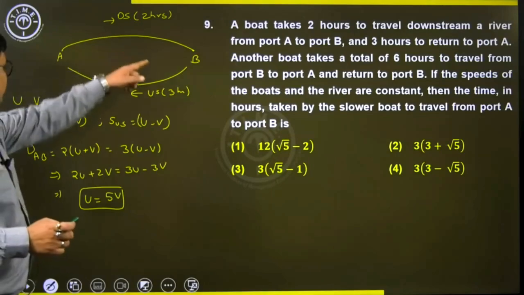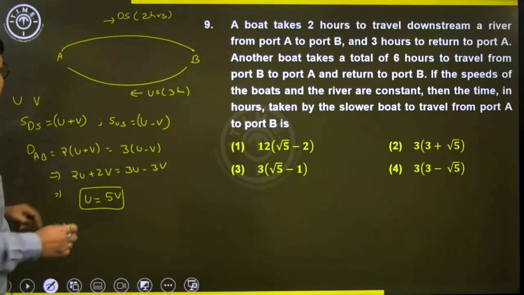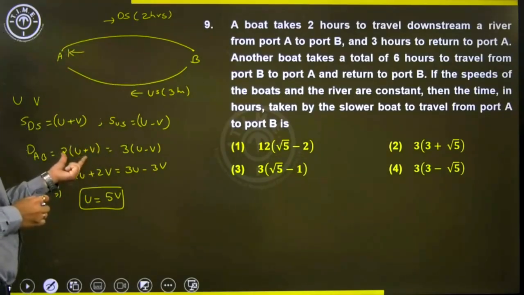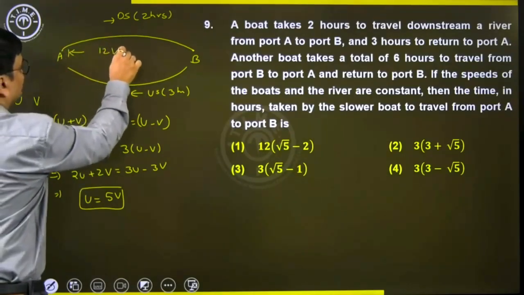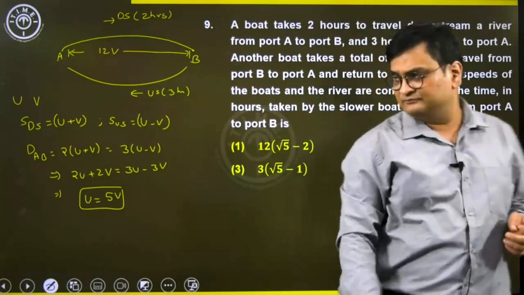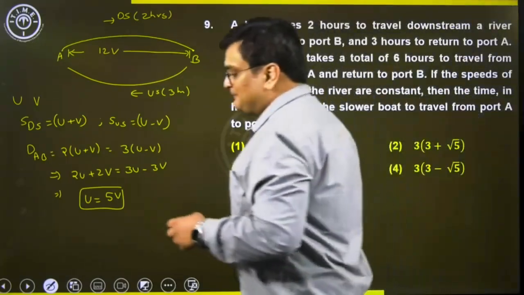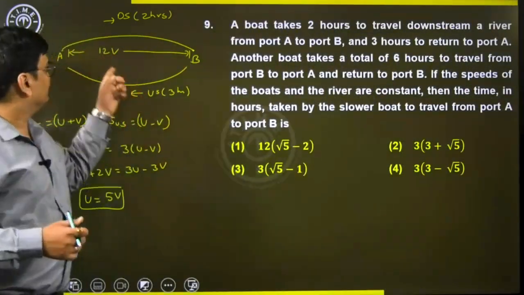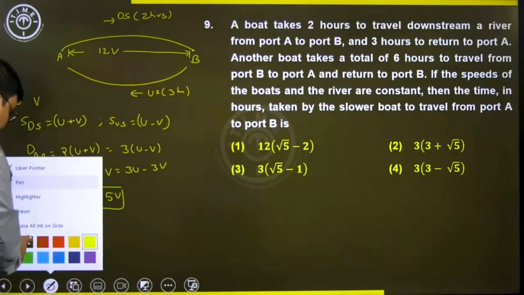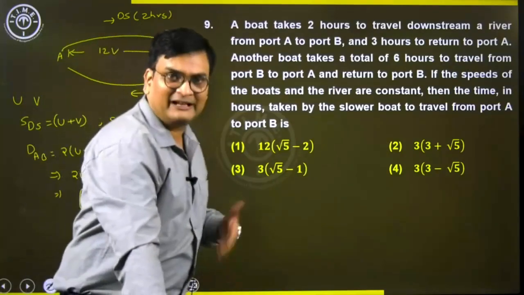That means downstream speed will be 6V, and hence this distance will be nothing but 2 into 6, which is 12V kilometers. So the second boat will be traveling the same distance, 12V only.